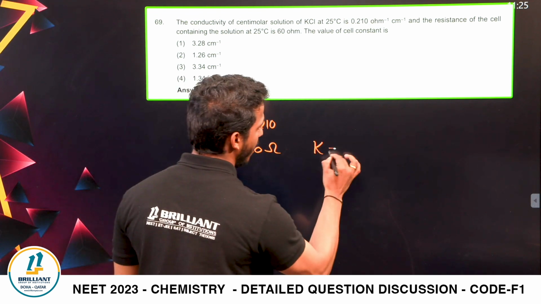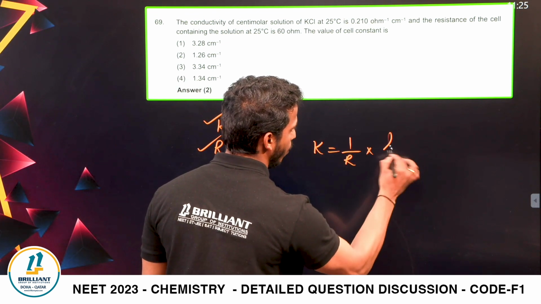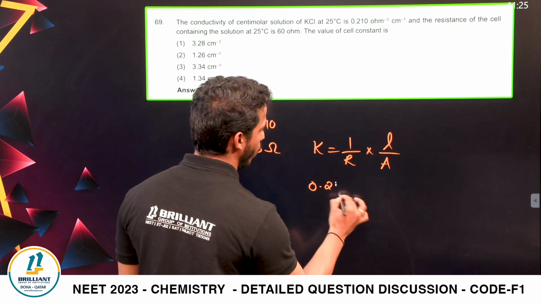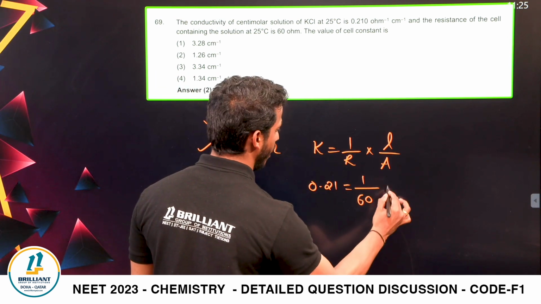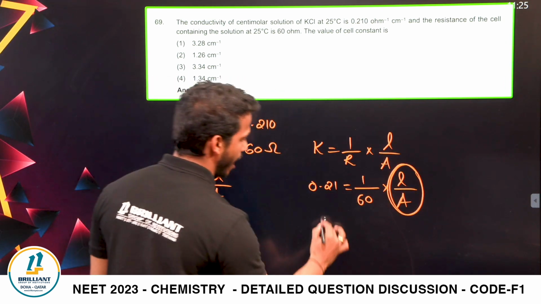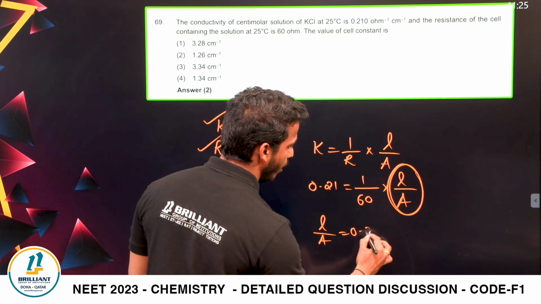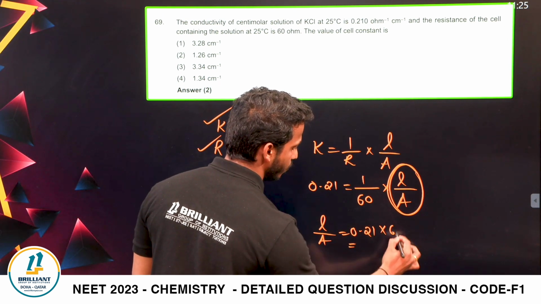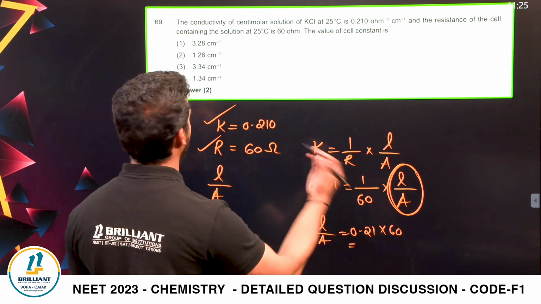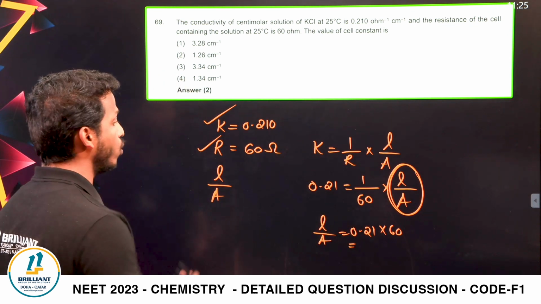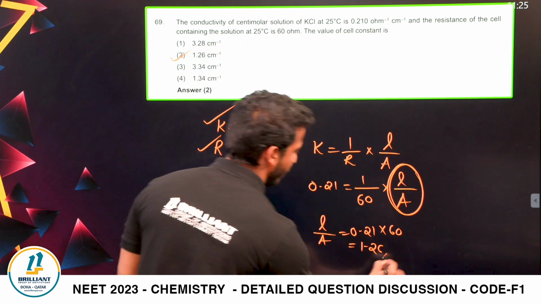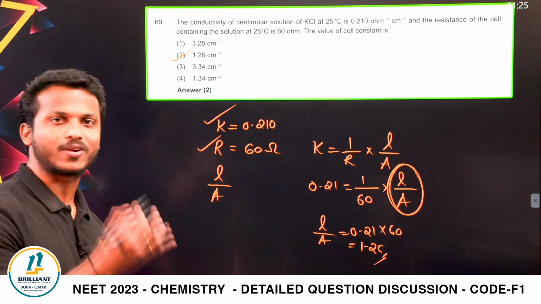That's the question. What is the relation between kappa, R and cell constant L by A? We studied kappa is equal to 1 by R into cell constant L by A. Substitute directly, dear all. 0.21 equal to 1 by 60 into L by A. We need to calculate the cell constant L by A. So L by A is equal to 0.21 into 60. So what is the answer, dear all? That is 0.21 into 60, that's equal to 12.6. So simple question from the chapter electrochemistry.